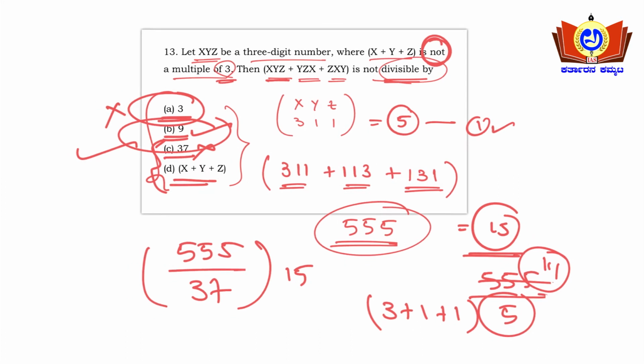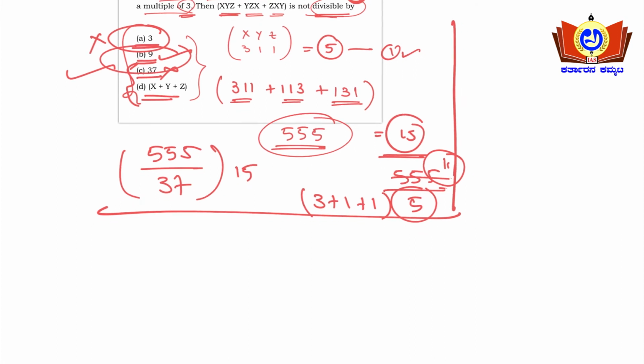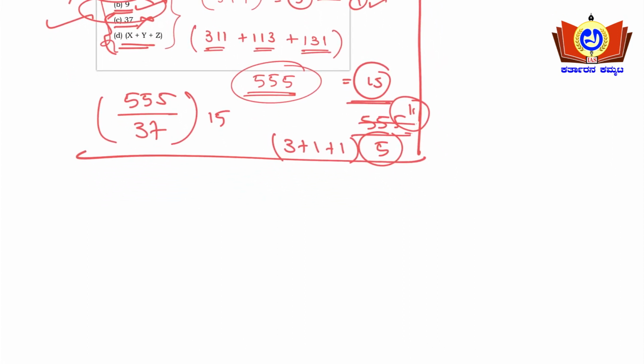Okay, so this is one method of solving here friends, the substitution method. See, the other method is this. I'll be working it out here. So x, y, z I'll be taking here. So z is in the units place, y is in the tens place and x is in the hundreds place.